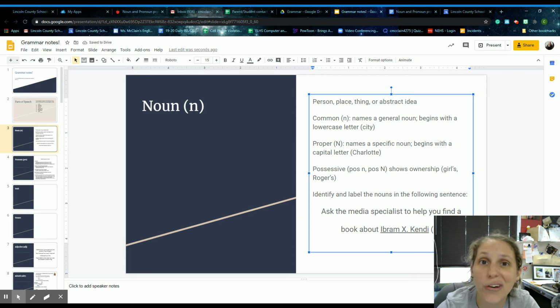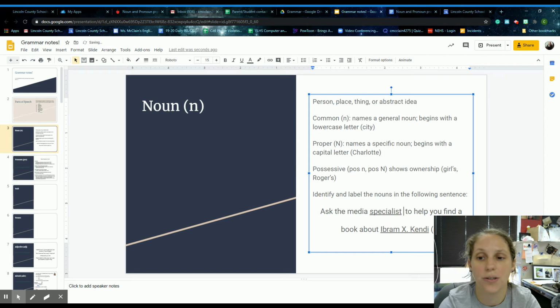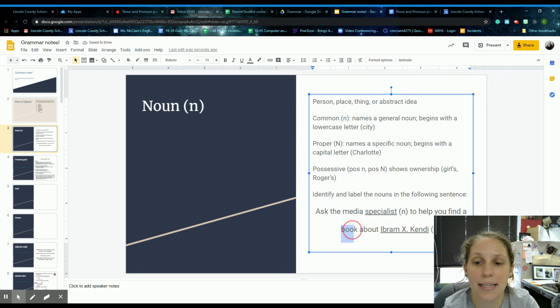So what are the other nouns in here? Again, think about where our articles are, a and the. So we have the media specialist, so specialist is our noun here. Media is telling me what kind of specialist they are. So media here is actually an adjective, which we'll get to a little bit later. So we use lowercase n there. And then book.